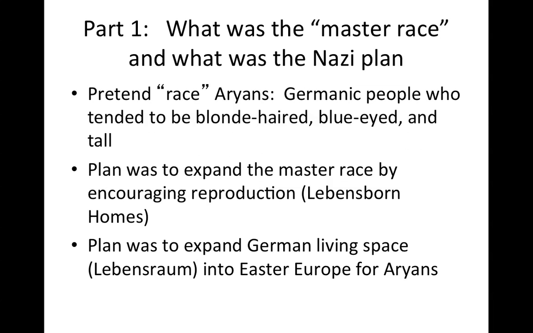The plan for the master race was to expand them by encouraging reproduction, and this was done in a variety of ways, but one we read about in class were the Lebensborn homes, where women went to actually have as many babies as possible. Then the idea was to expand German living space, or Lebensraum, into Eastern Europe, another typo, for the Aryans to live.